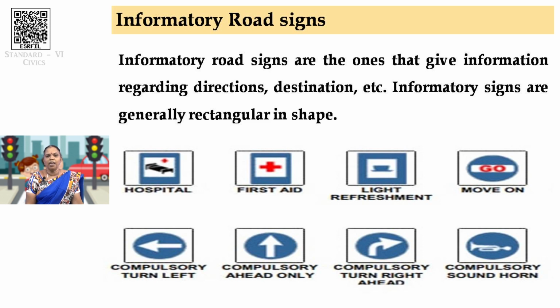Okay, as the word says, take inform. We are moving from one place to another place. We travel for a long distance. Only now during this pandemic we are unable to travel, but usually we used to travel through many places. So, at each and every place we cannot stop and ask what it is, where it is, how it is. Instead, nowadays, as we are in the modern world, what have they given? They have created this opportunity of informatory road signs. Informatory road signs are the ones that give information regarding direction, destination, etc.